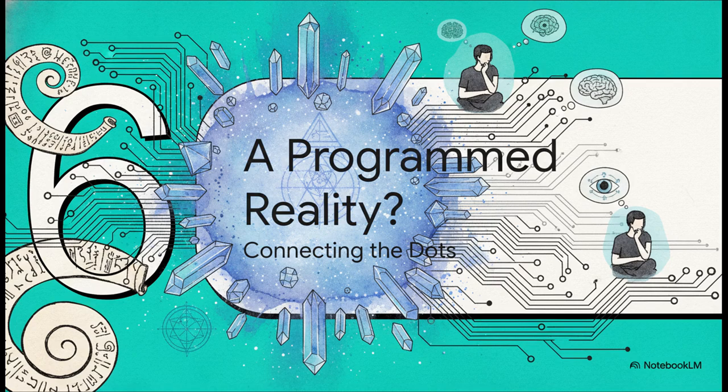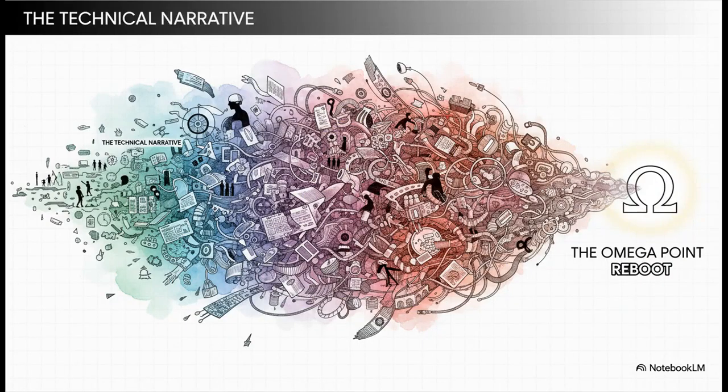Okay, let's try to tie all of these threads together. We've got an ancient text that reads like a system protocol, a potential quantum substrate for it all to run on, and a psychological framework for understanding our place in it. The ultimate conclusion from this whole PSUMOT thought experiment is this. Our reality might not be some random series of accidents. It might actually be a coherent technical narrative, a kind of computation that was started for a purpose and is flowing, with all its chaos and complexity, toward a predetermined endpoint, that omega point reboot.